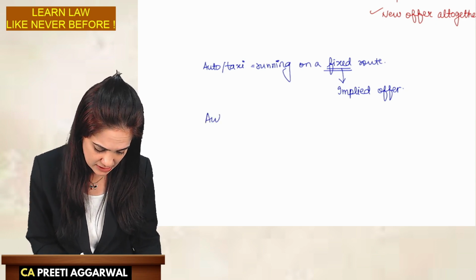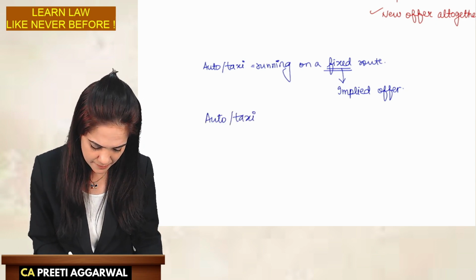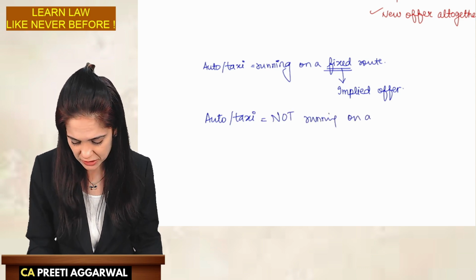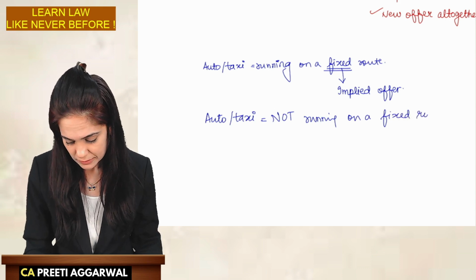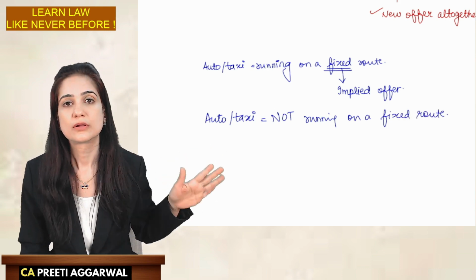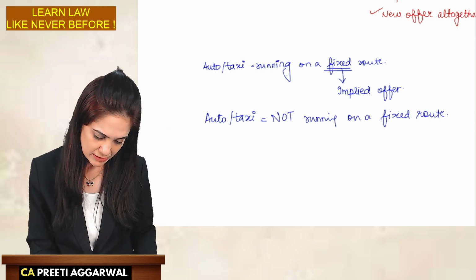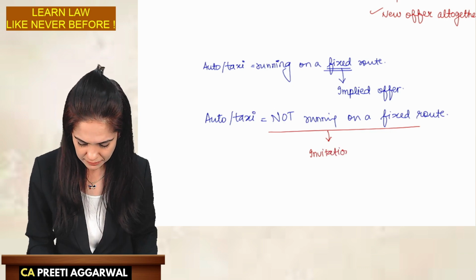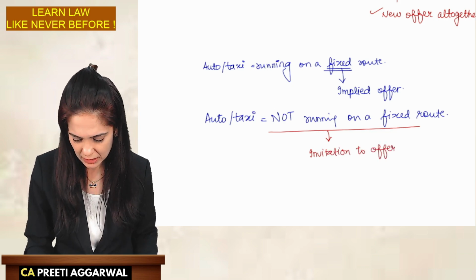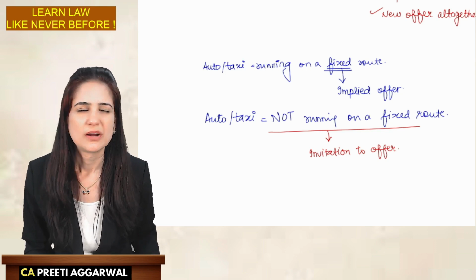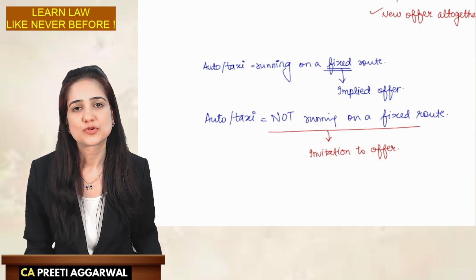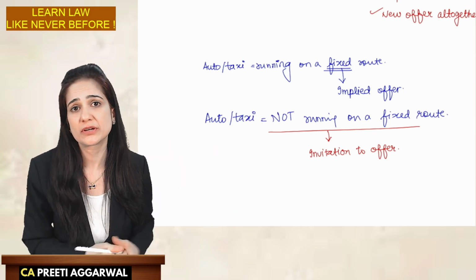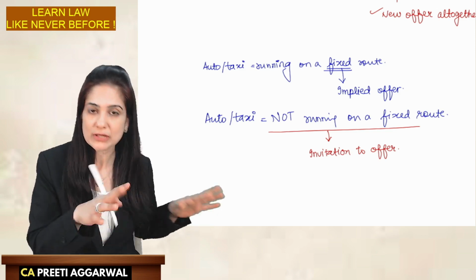But if the same auto or taxi is not running on a fixed route, you tell where you wish to go. They will take you. Then this is just an invitation to offer. Arey bhaiya, will you go to the station? No, madam. So he was roaming. I called him, hey, wait, will you go to the station? He said no, my offer got rejected. I said, will you go to the station, to another auto?